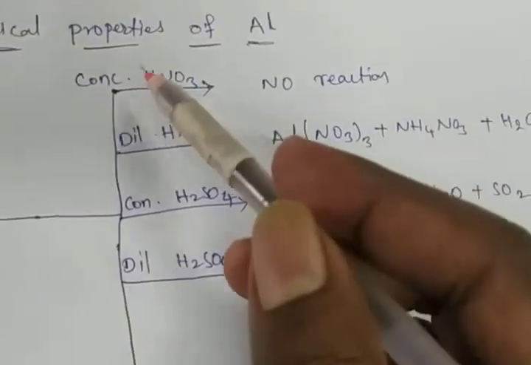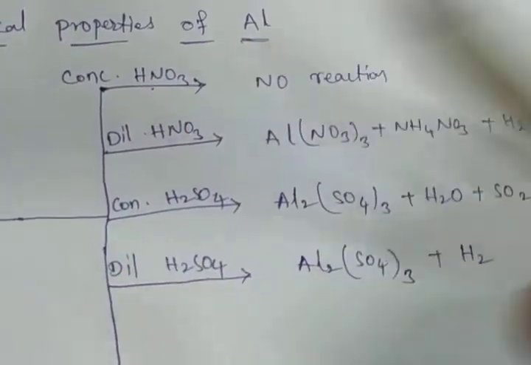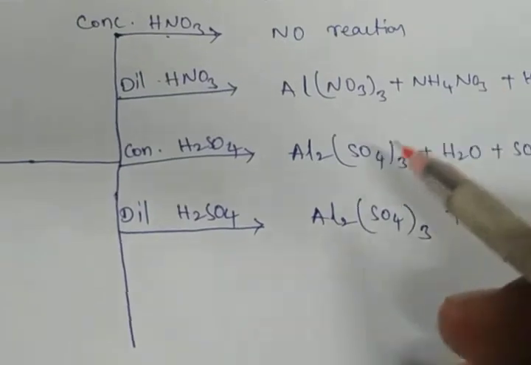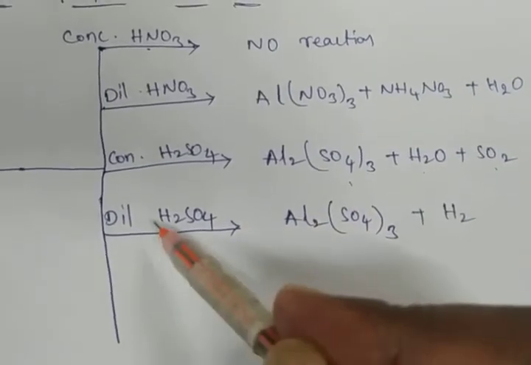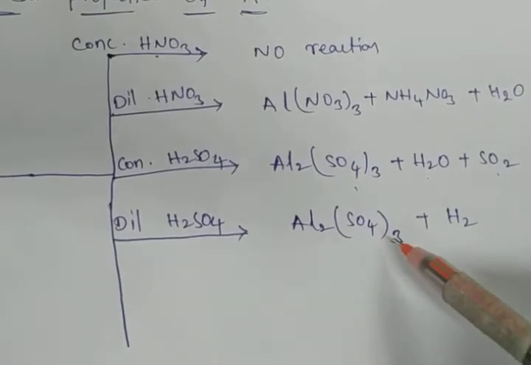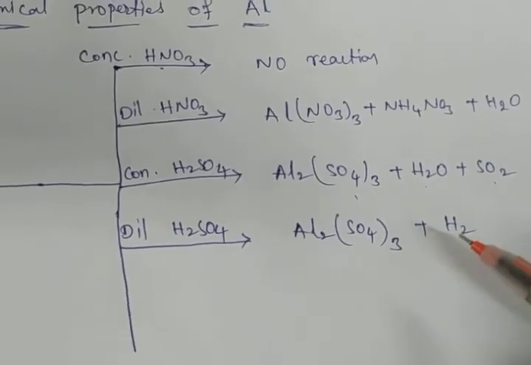Here once you have to observe concentrated and dilute, concentrated and dilute. Okay, with concentrated H2SO4, aluminium sulfate and water and sulfur dioxide. With dilute H2SO4, aluminium sulfate and hydrogen.